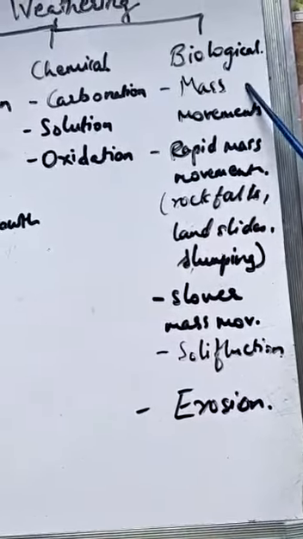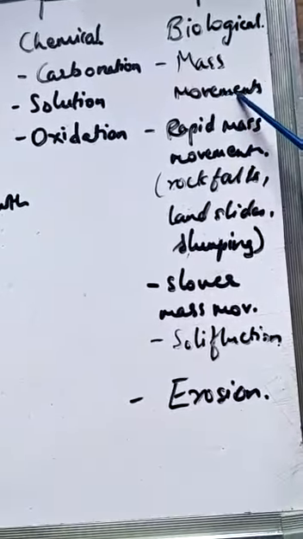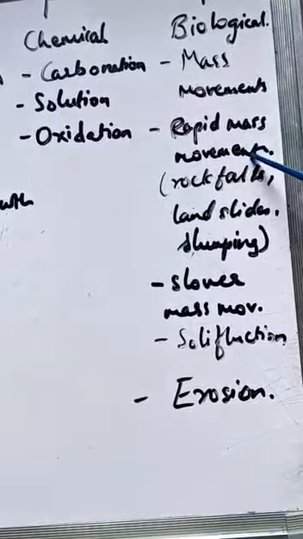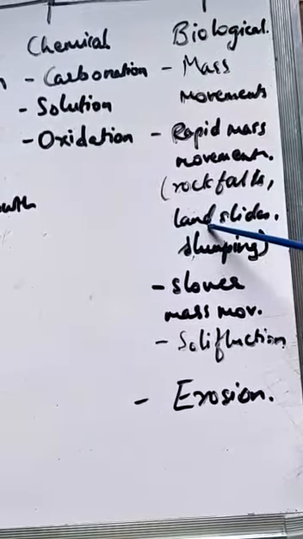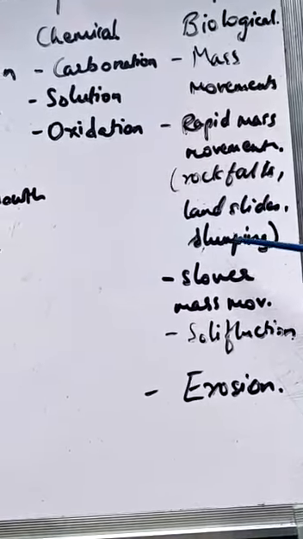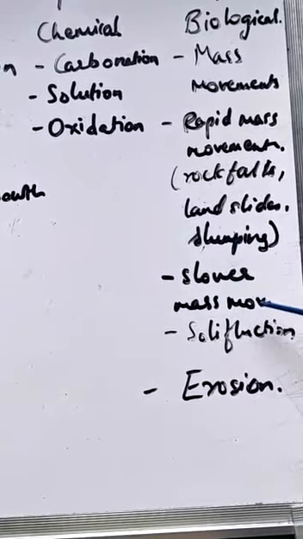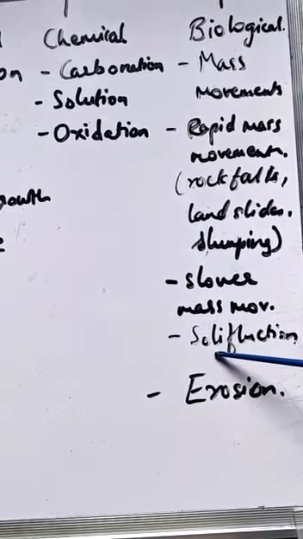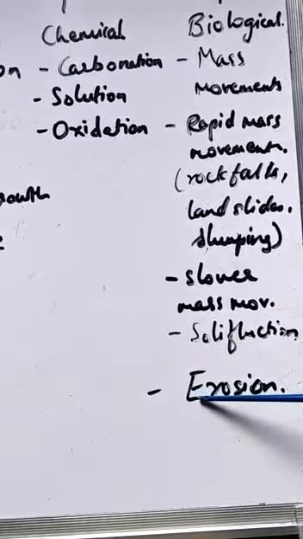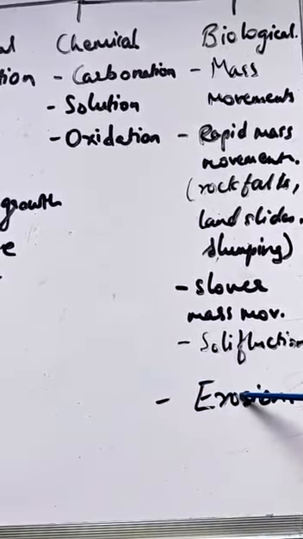In biological weathering, we have mass movements, then rapid mass movements, which include rockfalls, landslides, and slumping. Then we have slower mass movements, in which solifluction is there. Then the last part we had done was erosion.